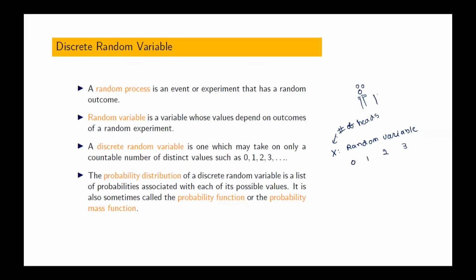I am tossing 3 coins. All 3 coins I may get a tail. In that case, number of heads is 0. Otherwise, it can be 1, it can be 2, or it can be 3. That means it is a discrete random variable or not? Yes, sir.